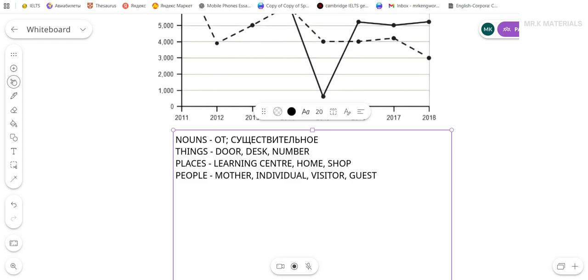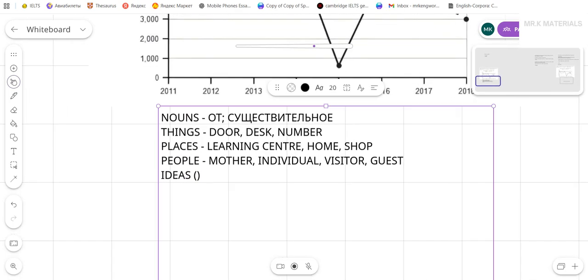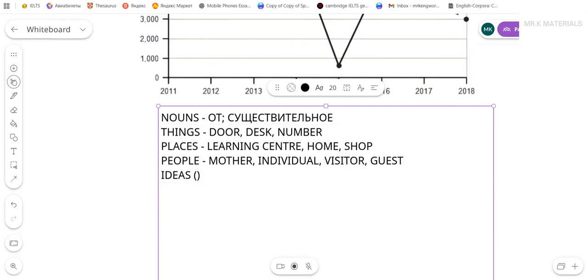All right. Also, nouns can be ideas. And in brackets, I'm going to highlight a very important thing. And it is very important you understand that ideas can be abstract. So when I say abstract, that means something you cannot usually touch, or sometimes you cannot even see this thing, but it still exists.